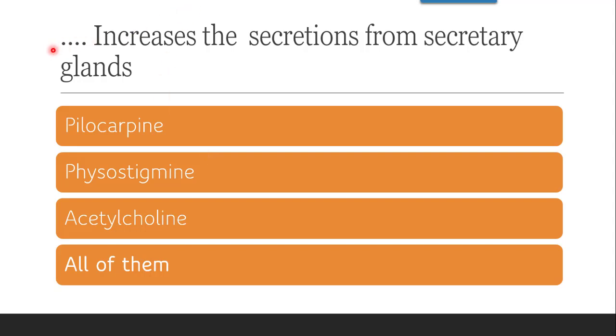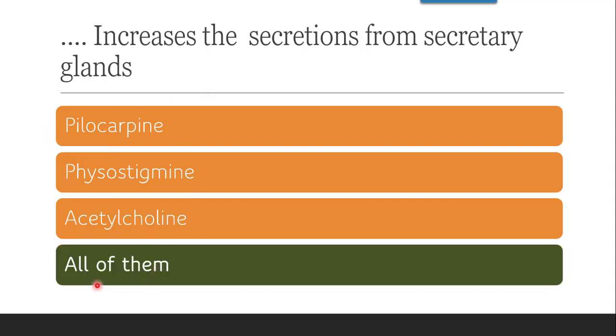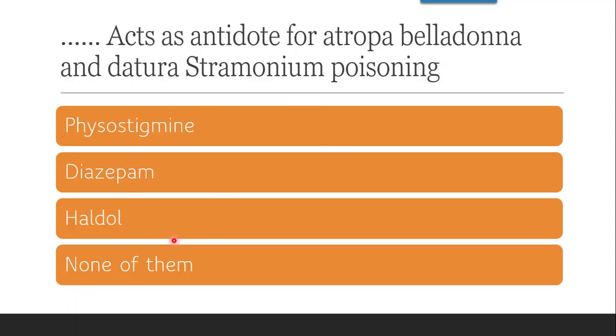Next question: dash increases the secretion from secretory glands. These are also cholinergic agonists. So pilocarpine, physostigmine, acetylcholine, all are cholinergic drugs, so it is all of them. Since the presence of muscarinic receptors on the glands will increase the secretions, M1 and M3 receptors are present on glands, which are responsible for increasing the secretions.